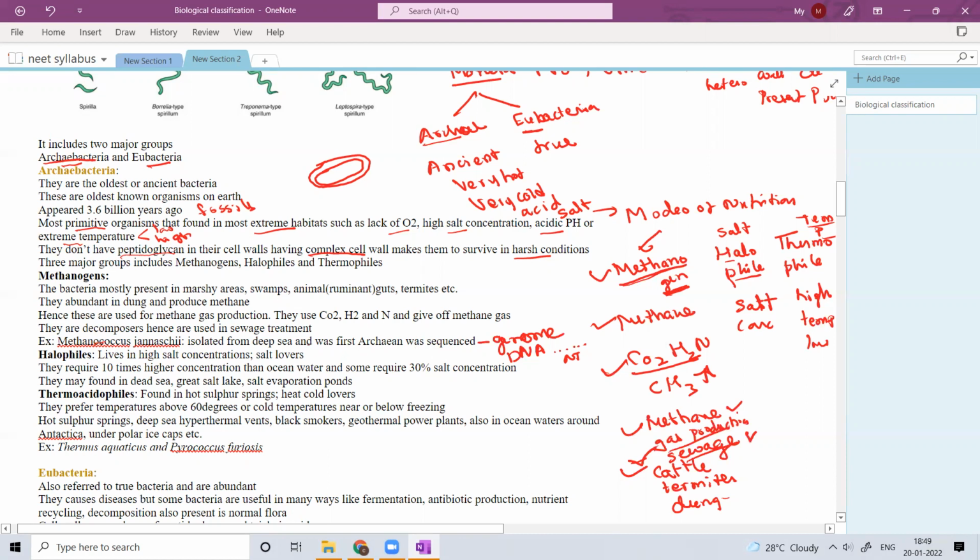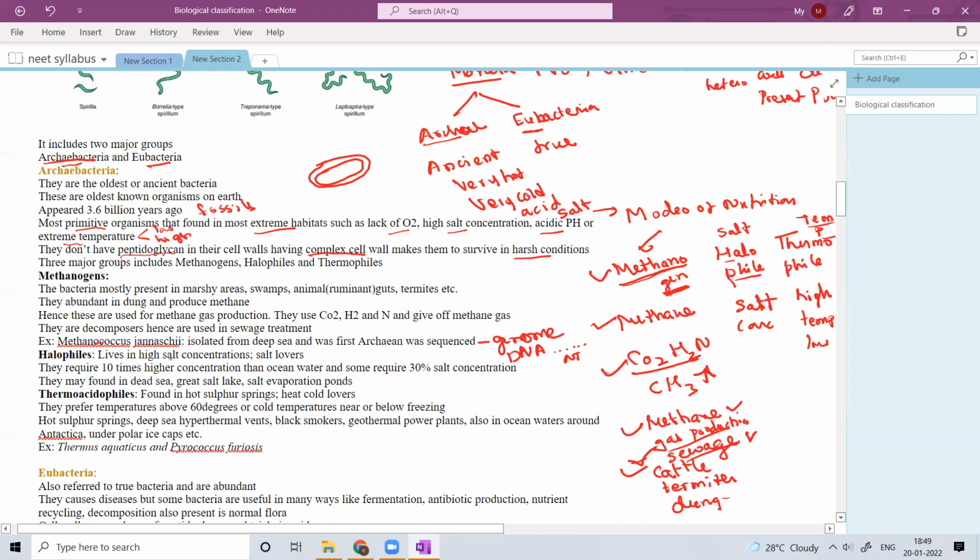So Methanococcus jannaschii is the first methane producing bacteria and first archaebacteria whose genome was sequenced. And what is halophile?